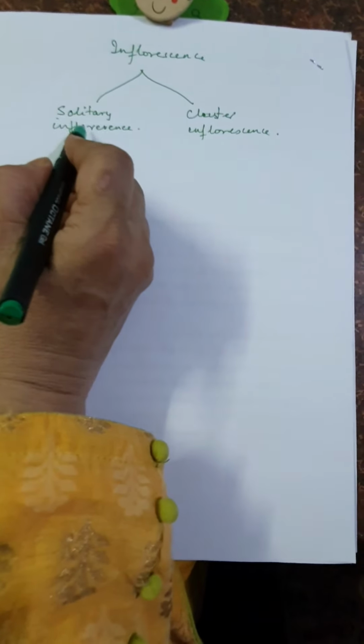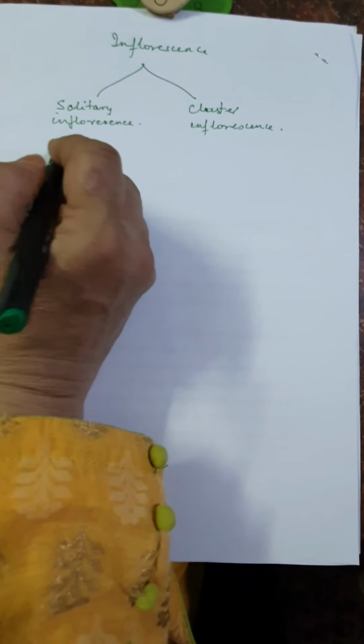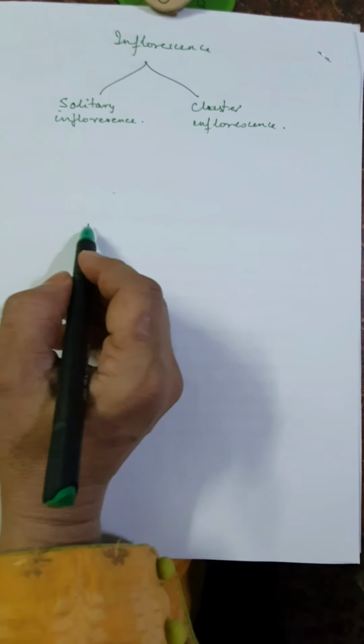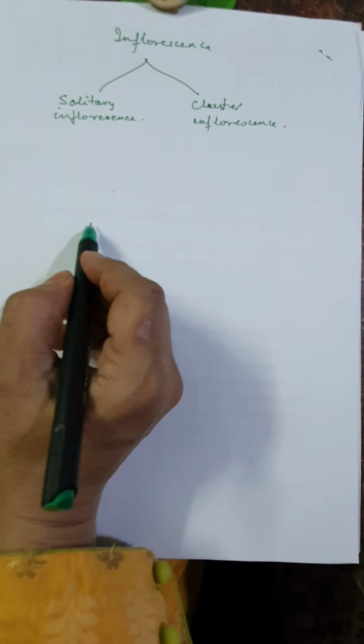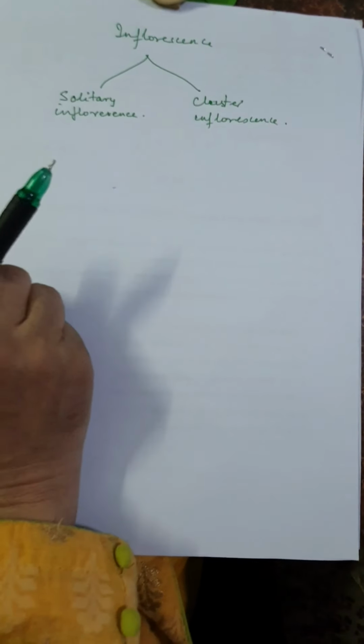As the name indicates, in solitary inflorescence only one flower is present at a particular position of a plant. That is known as solitary inflorescence.